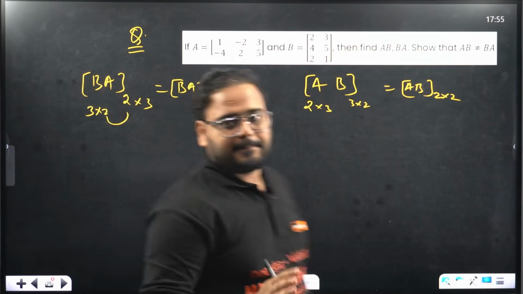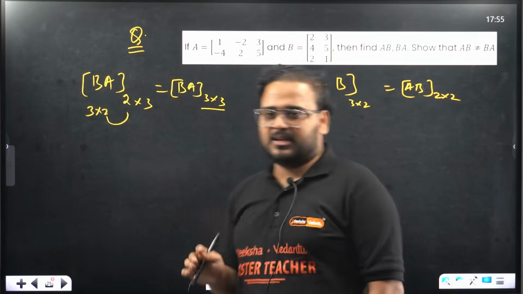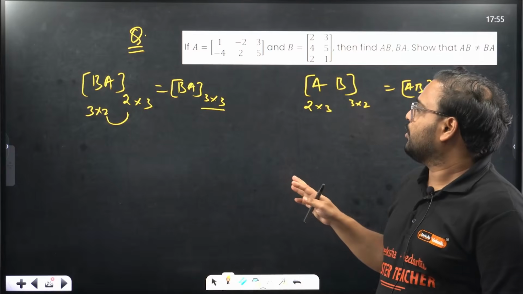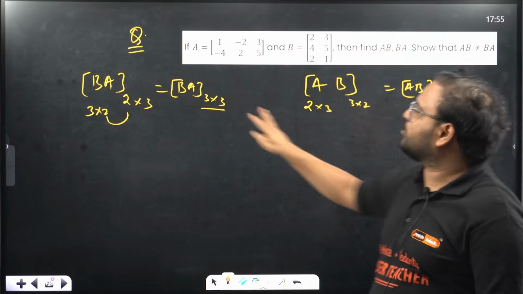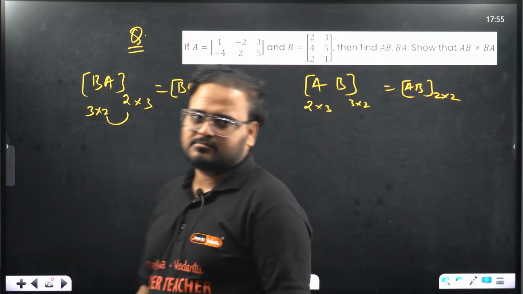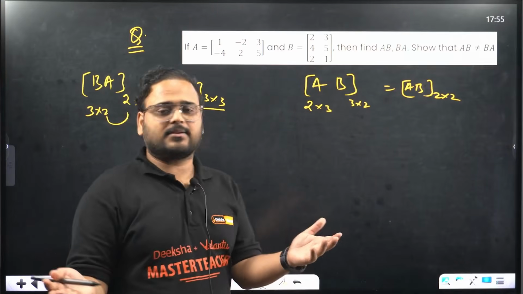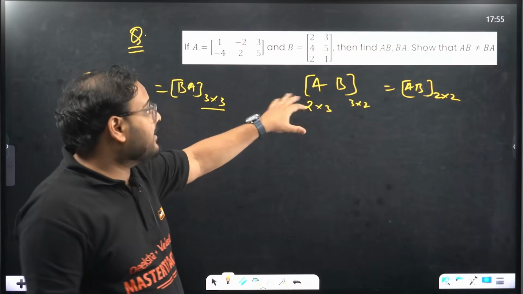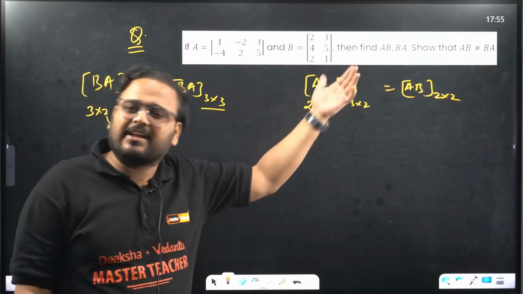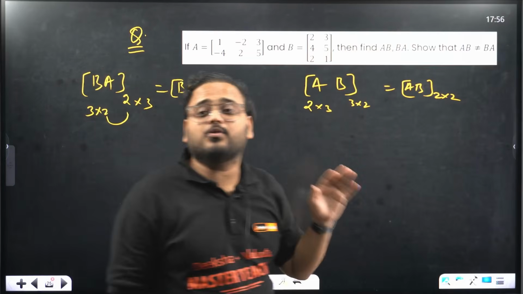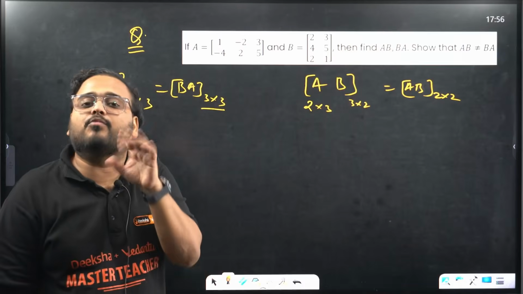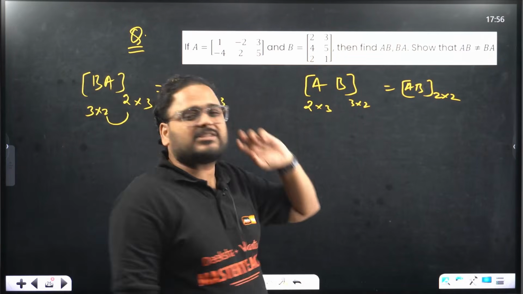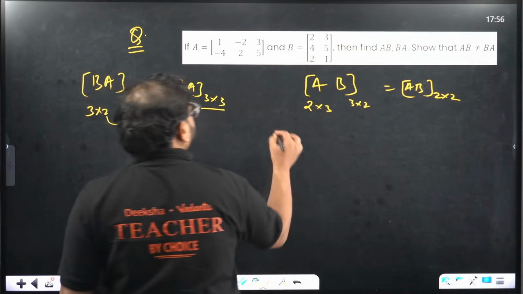Now you tell me, is it possible to get a 2 cross 2 matrix equal to a 3 cross 3 matrix? No, not possible. It means clearly this is wrong. But we have to show it. This is a subjective question, so we have to find AB and BA. If it was an MCQ, just by using order, we'd get our result and move on. But this is a subjective question, we have to find that. Let's find AB then.